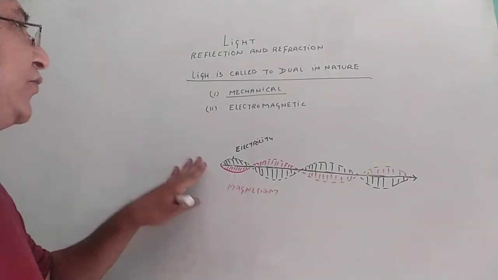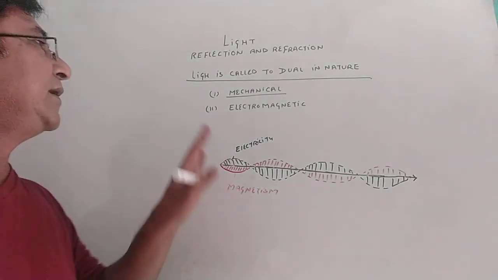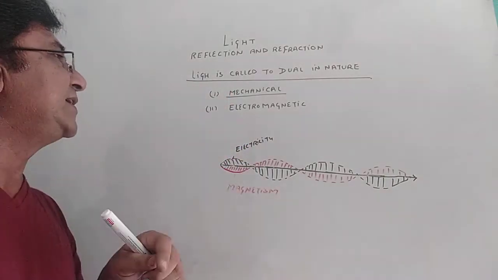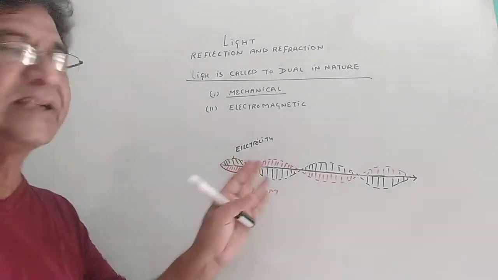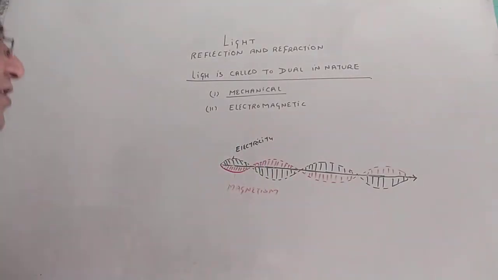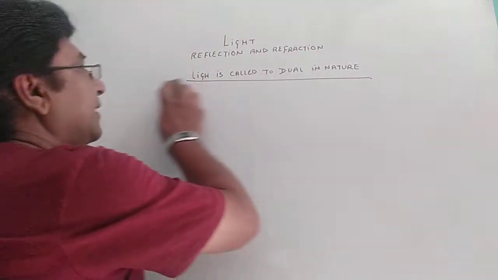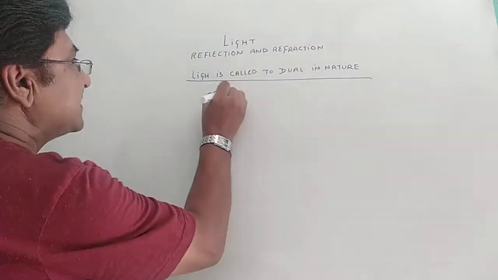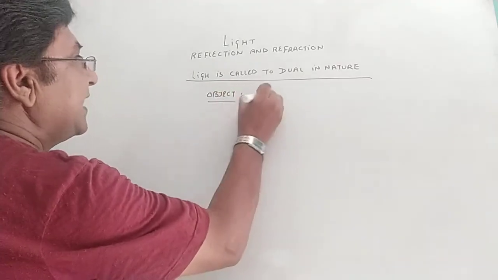Now we say light is mechanical, and we say light is electromagnetic, but we should also remember the definition of an object, which we just discussed. What is an object?